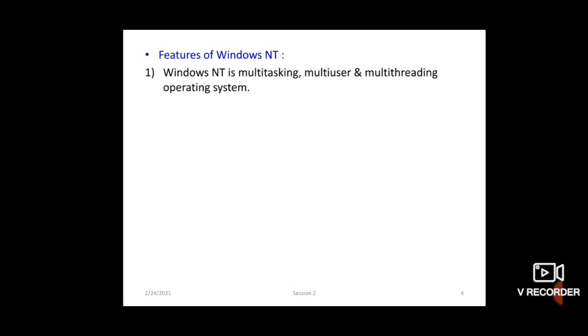Okay, so Windows NT is a multitasking, multi-user and multi-threading operating system. Windows NT is a 32-bit operating system.